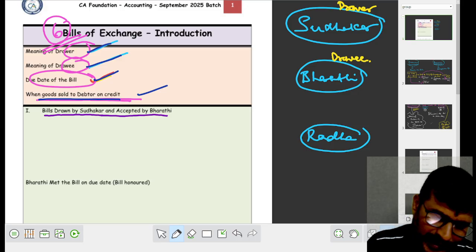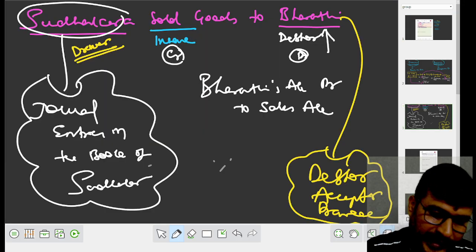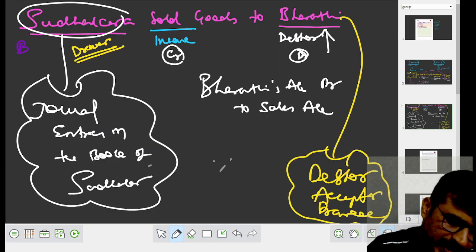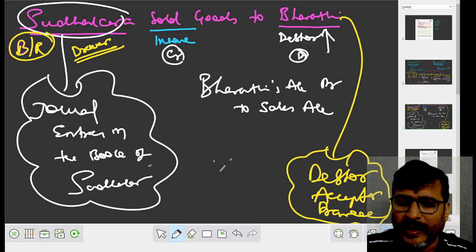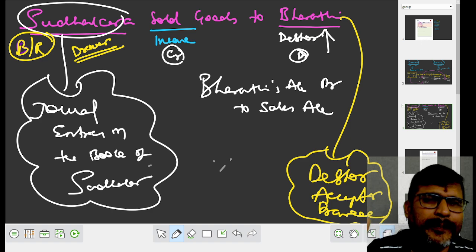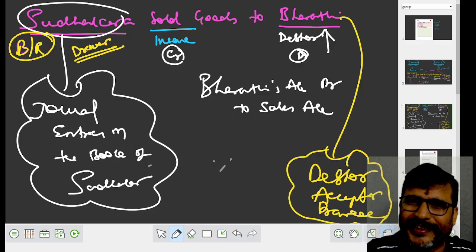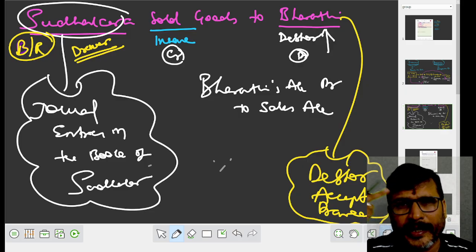Sudhakar. Again I tell you: for Sudhakar, it is a bills receivable. For Bharati, it is a bills payable. I won't tell it by keeping Bharati in mind. We always give the journal entry by keeping Sudhakar in mind.